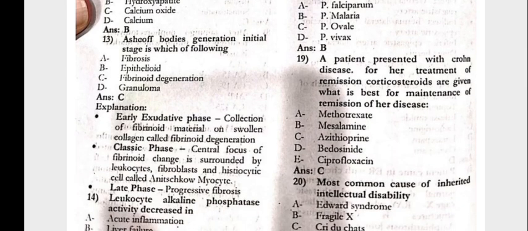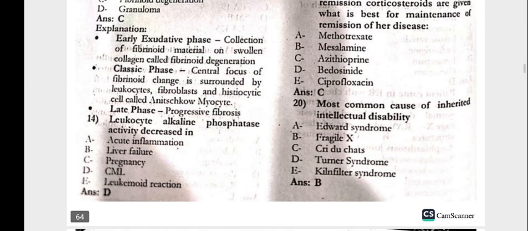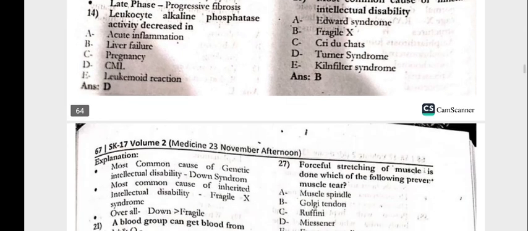malariae, plasmodium malariae. Next, 19, the patient presented with the Crohn's disease. For her treatment of remission, corticosteroids are given. Which is the best for the maintenance of the remission of this disease, that is azathioprine. Next, 20, the most common cause of inherited intellectual disability will be the Fragile X syndrome.